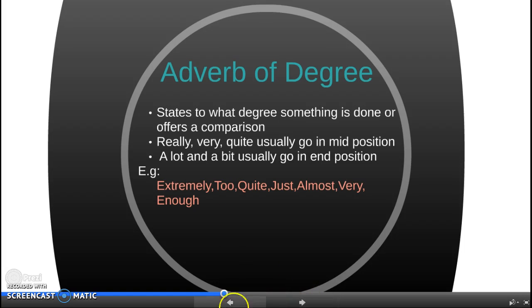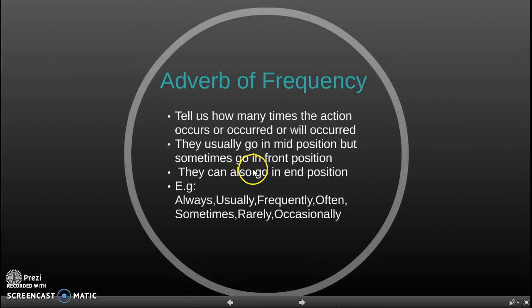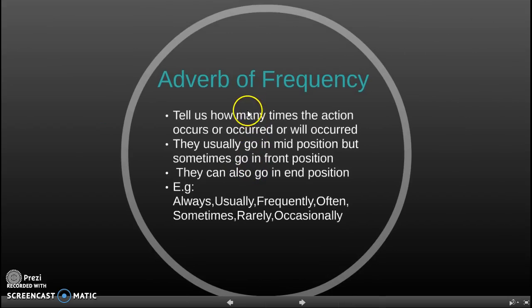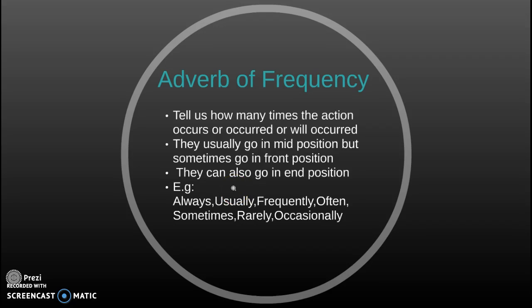And the last one is adverbs of frequency. Adverbs of frequency tell us how many times the action occurs, occurred, or will occur. They usually go in mid position, but sometimes adverbs of frequency go in front position. They can also go in end position. Always, ever, and never do not usually go in front position. For example, sometimes she wore a red hat. Sometimes is an adverb of frequency that goes in front position.